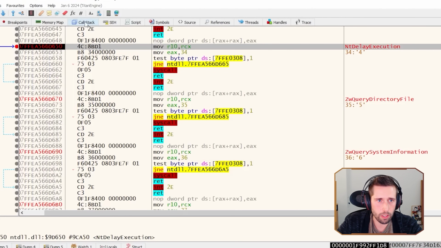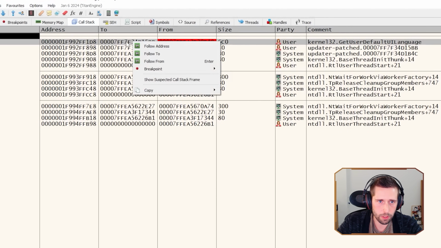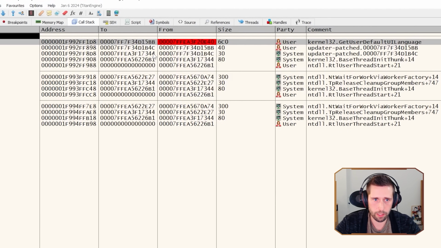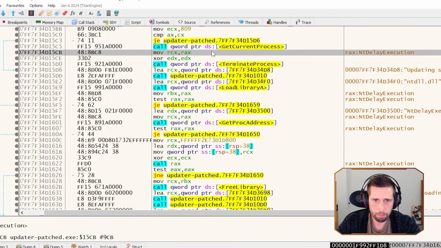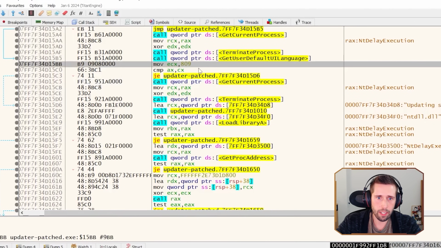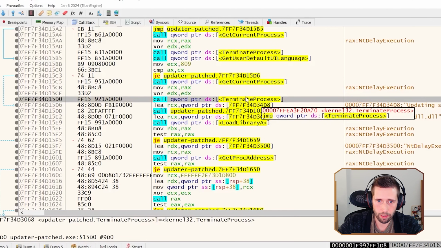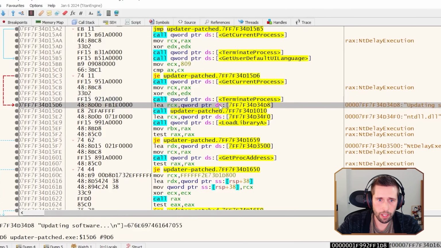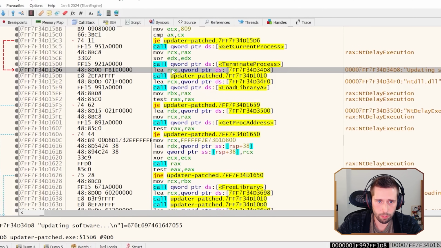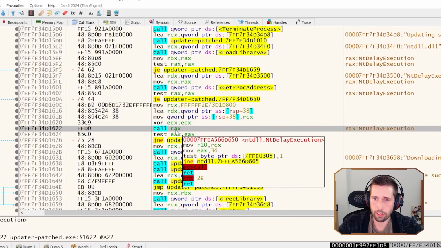So we can go to the call stack window, which will let us walk backwards to where the function was being called. So I'm just going to go here and go follow to, which will take us to here. Here is where we had the check for the language, our check for 809. And then remember, the code was going to possibly terminate here, but we jumped over that instruction. And now we had several other instructions, and we have a call rex, which is actually the NT delay execution. You can see it right here. So this is where NT delay execution is being called.